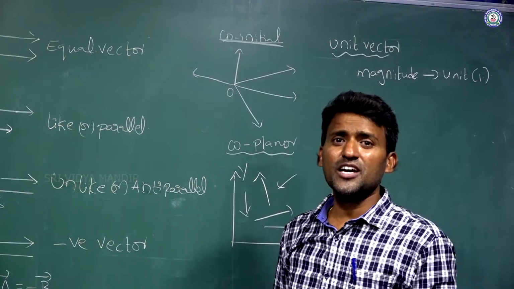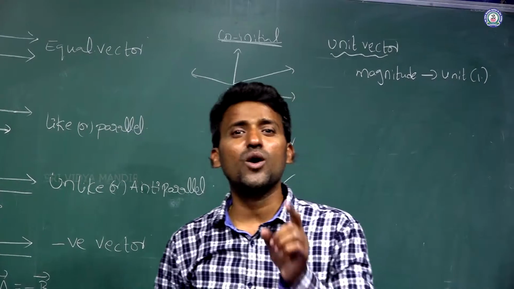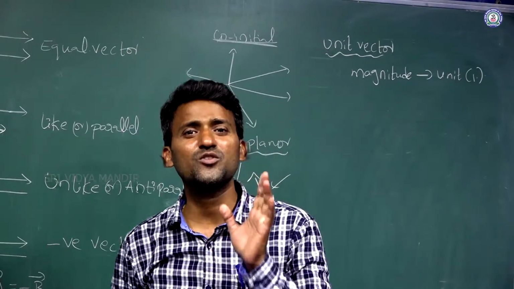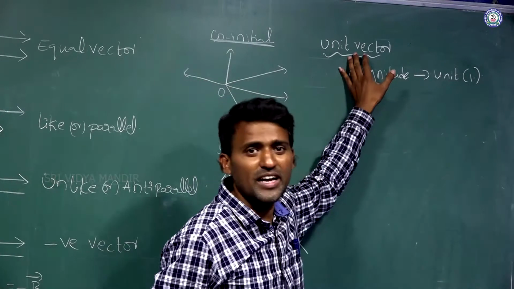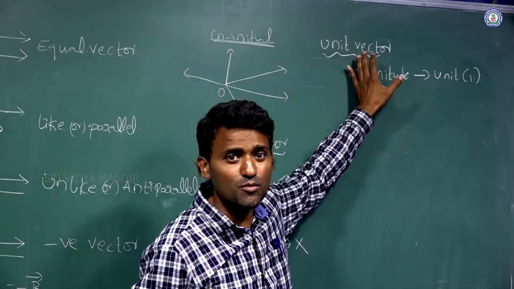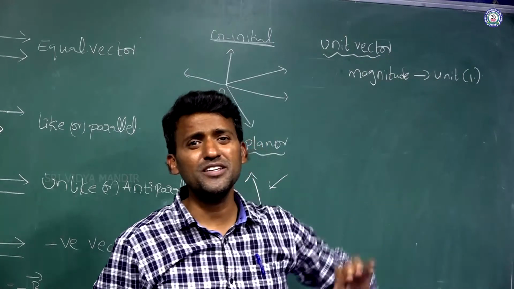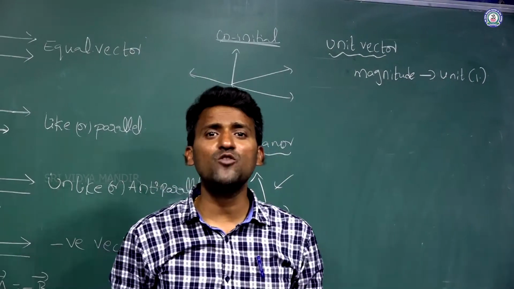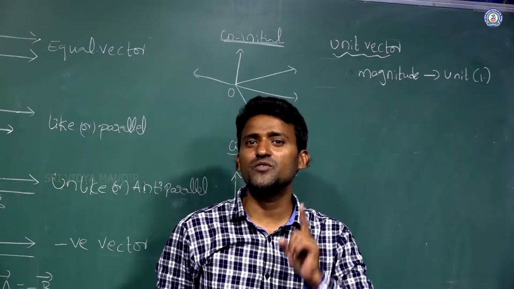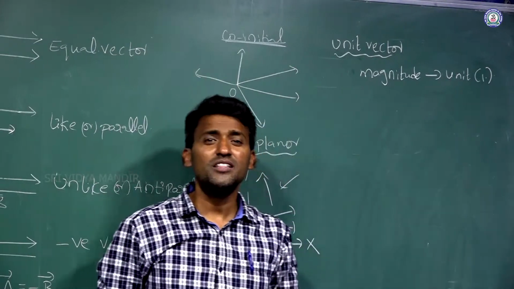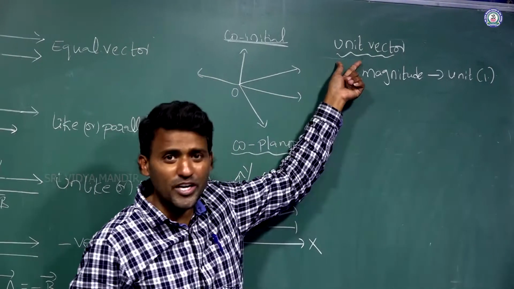Otherwise, a vector which has magnitude 1 or unit, that vector we call the unit vector. Once again I am defining it because it is an important definition. Unit vector means a vector which has magnitude unit. That vector we call the unit vector.